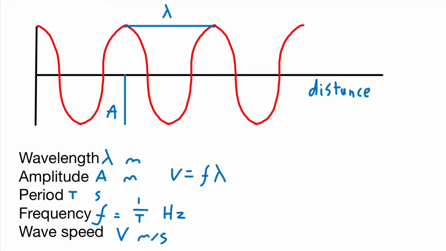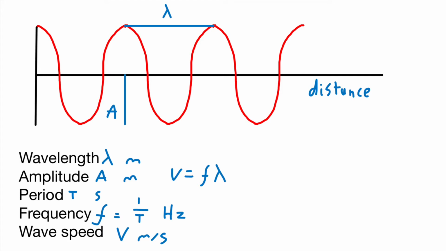The amplitude, represented by a capital A, is the value of the maximum displacement from the equilibrium value, represented by the black line. The amplitude's unit of measure is a meter. The wavelength is the measure of distance from two successive points in a wave, such as the two crests in the graph. It is represented by the Greek letter lambda. Its unit of measure is also a meter, and it can be quite big or very small depending on the wave.